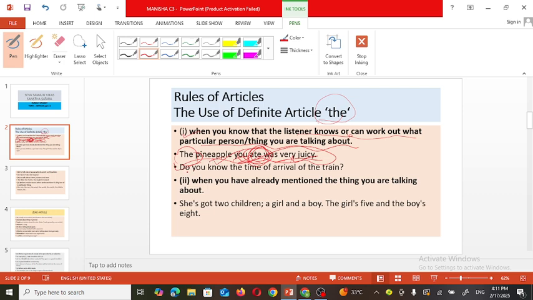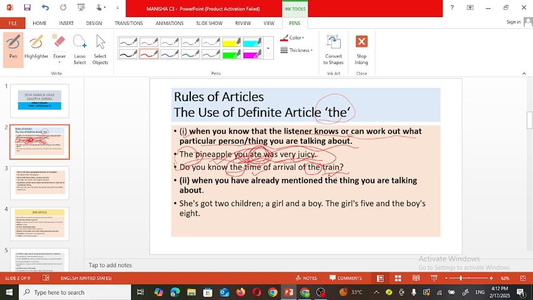Now see the second example. Do you know the time of arrival of the train? Means we are talking about the particular train for which we are looking, and that's why the article the is used before train. We are talking about that specific train and its arrival timing, which is definite, and that's why the article the can be used before time. Okay. Now see the next rule.